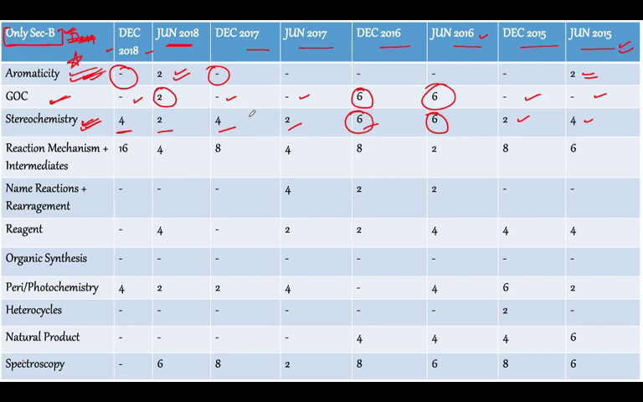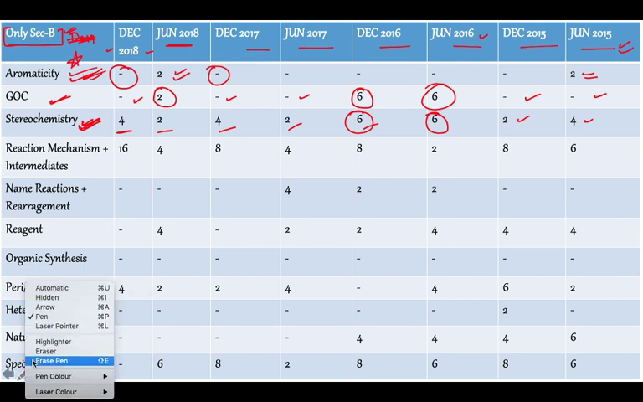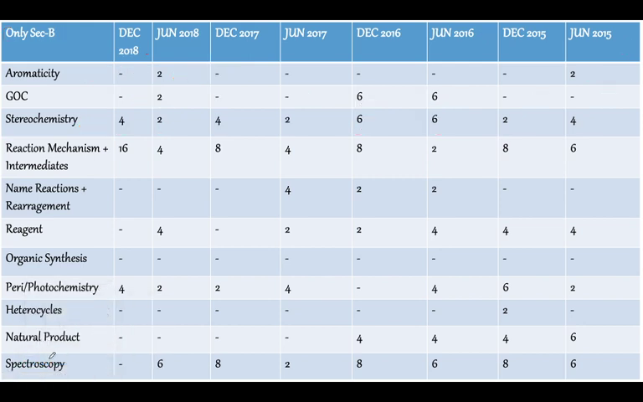For December 15 and June 15, we are having 2 and 4 mark questions. So as we can see, stereochemistry in section B is asked for around 4 to 6 marks. So we can range it at around 4 to 6 marks.